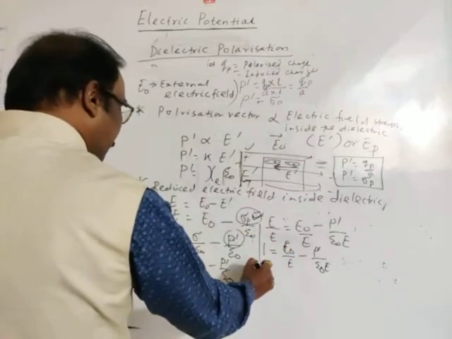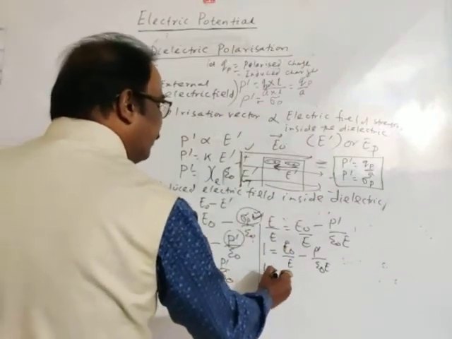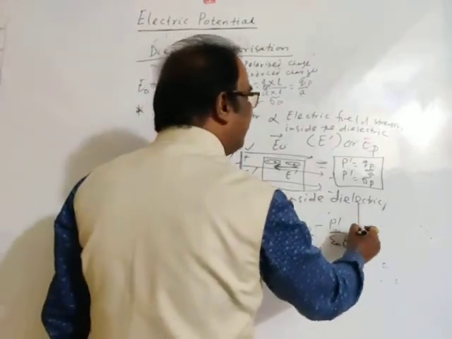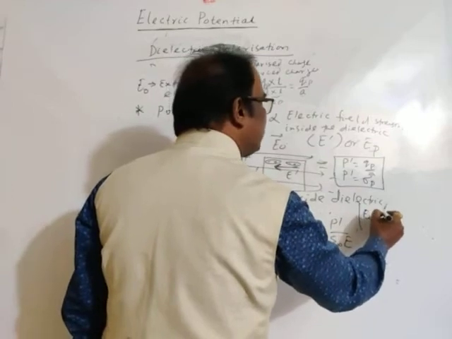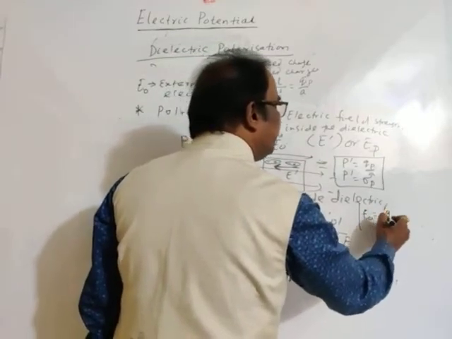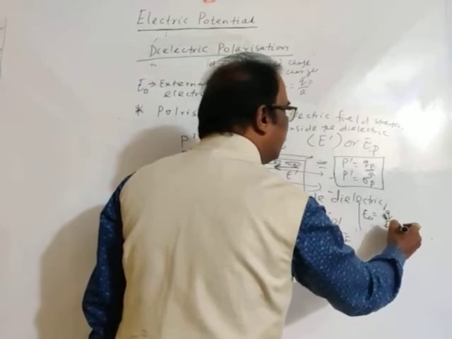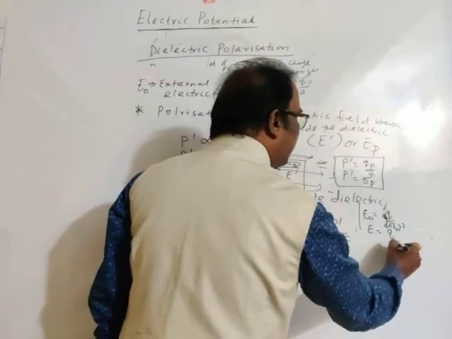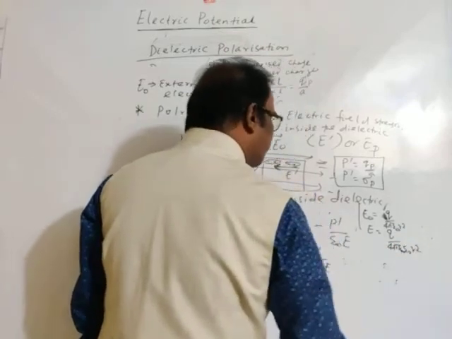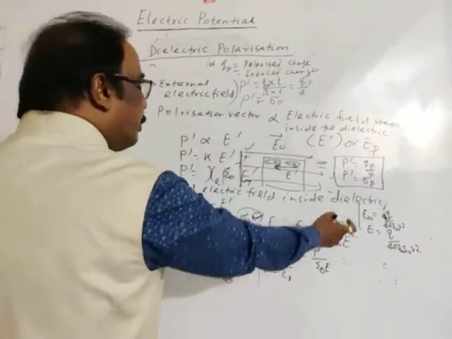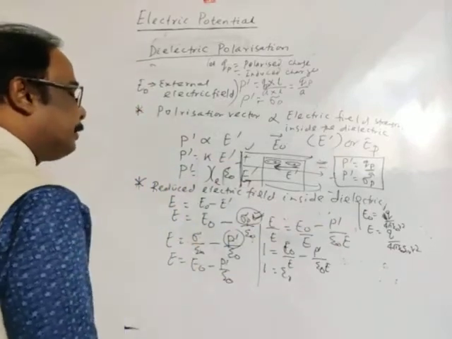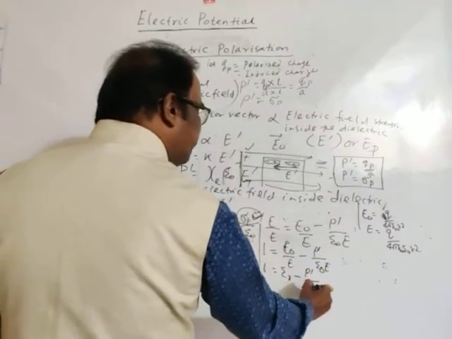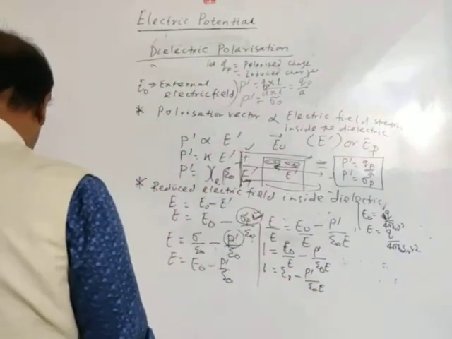Then E naught by E. E naught by E is equal to epsilon R, because where we write the electric field as K Q by 4 pi epsilon naught R square, in a medium the general formula for electric field E is Q by 4 pi epsilon naught epsilon R into R square. So E naught by E is epsilon R, meaning dielectric constant, minus P dash by epsilon naught into E.